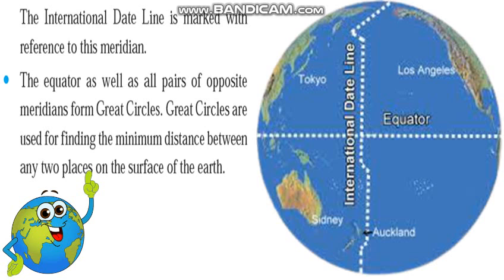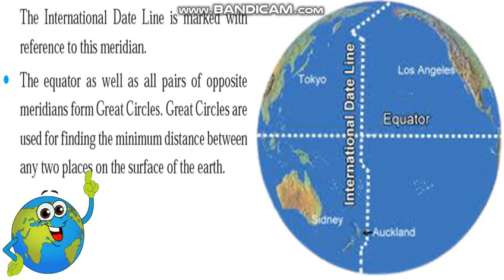The international date line established in 1884 passes through the Greenwich City, England, and roughly follows 180-degree longitude on the earth. So students, for example, standard time is seen from the Greenwich meridian. Similarly, the prime meridian is also called the international date line.